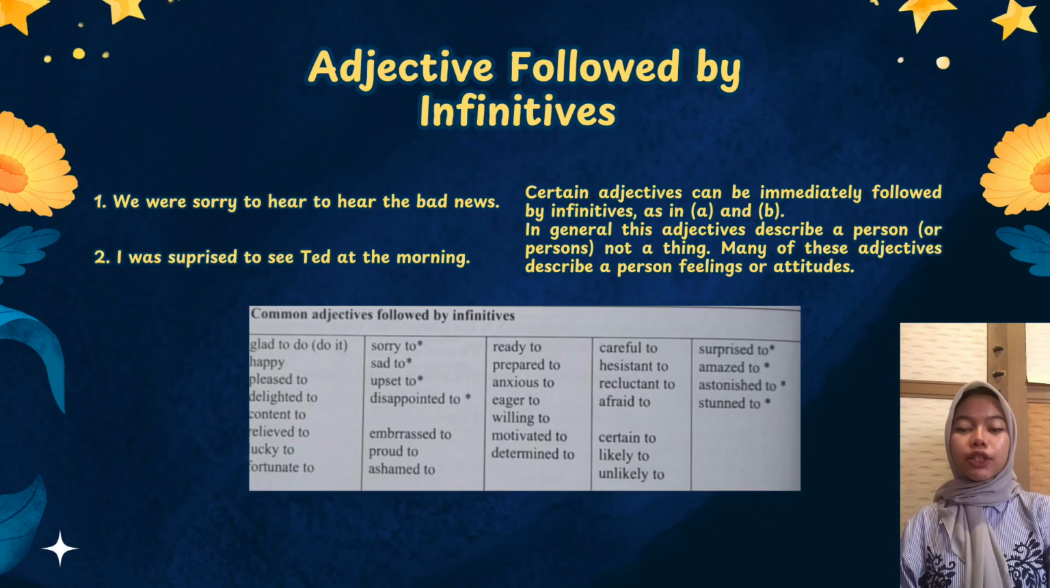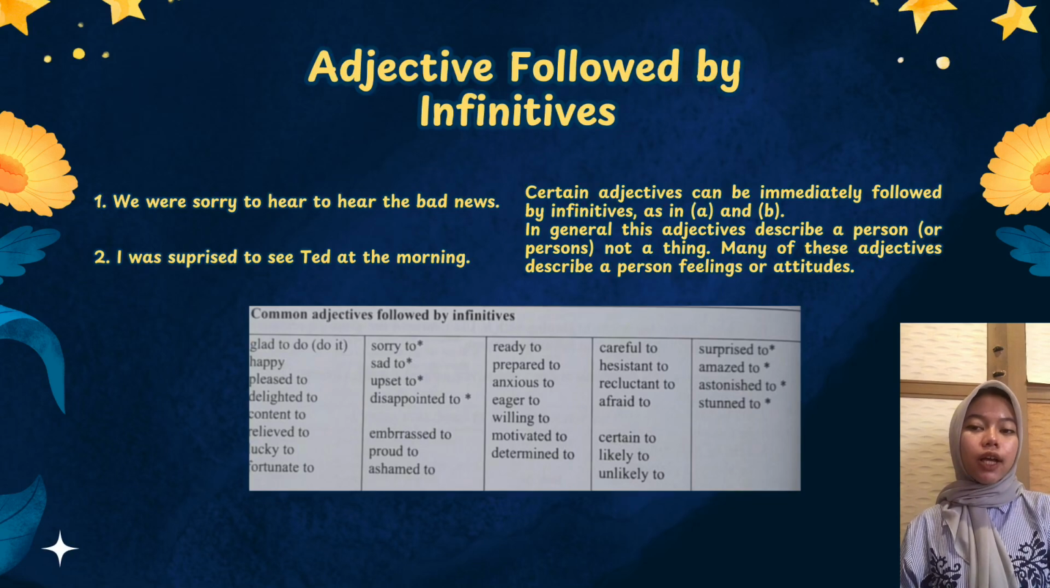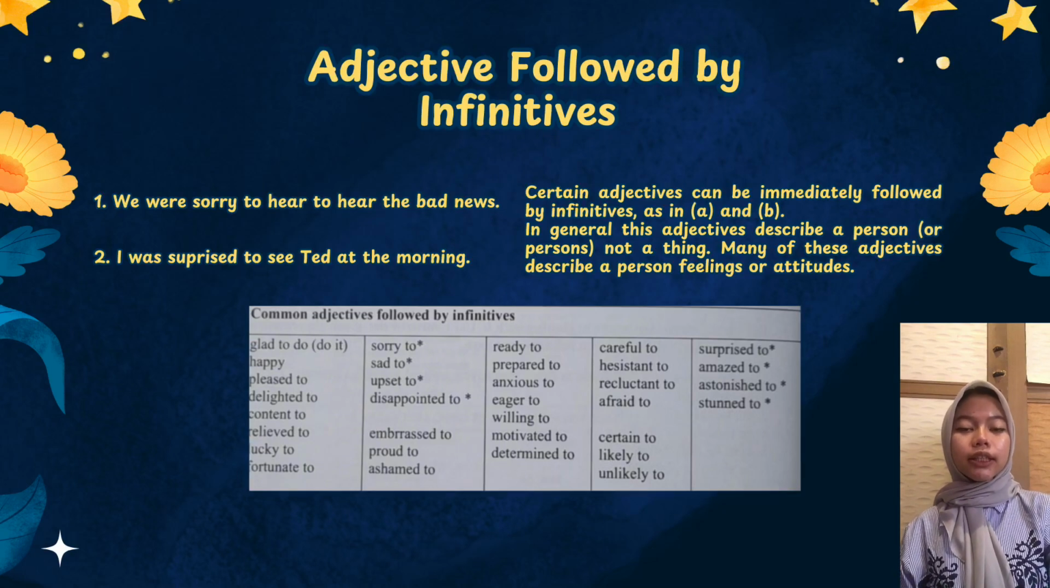The last one is adjectives followed by infinitives. The structure is adjectives plus infinitives. Some adjectives are followed by to plus verb to show feelings, attitudes, or reactions about an action. The structure examples are: A. We were sorry to hear the bad news. B. I was surprised to see Ted this morning. Certain adjectives can be immediately followed by infinitives, as in examples A and B.